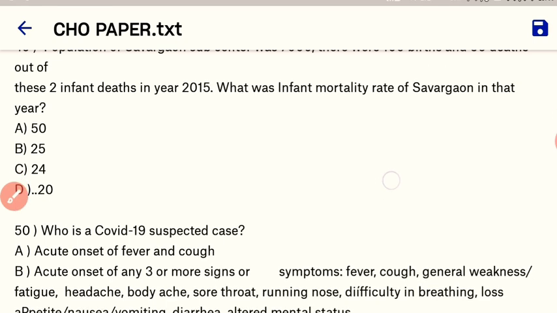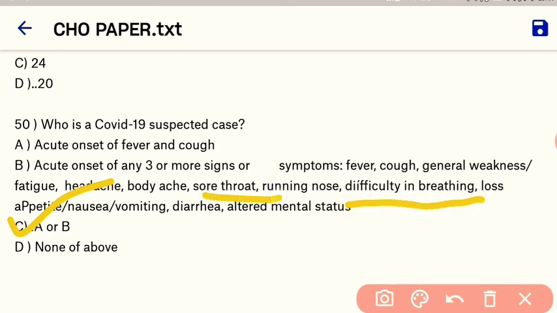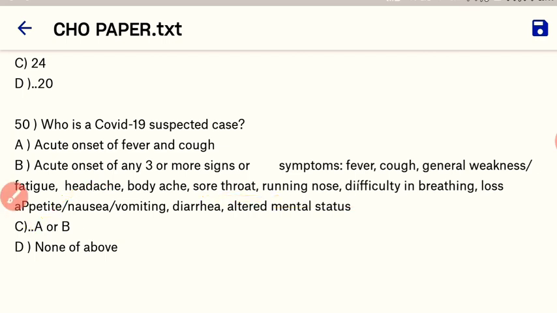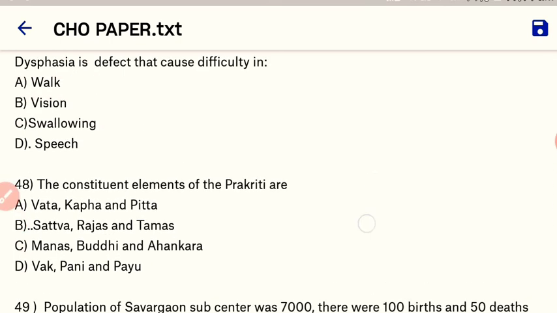Okay. Next question and the last question. Who is the COVID-19 suspected case? So here our right answer is A or B. Here the signs and symptoms of the COVID-19 case are given. Difficulty in breathing, sore throat, running nose. So here A or B are considered as a COVID-19 suspected case. Okay. So here we finish our 50 important MCQs from the CHO Maharashtra 2020.